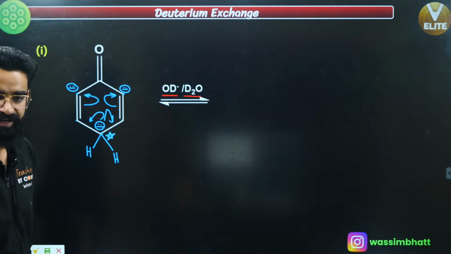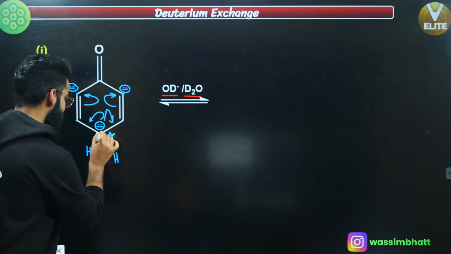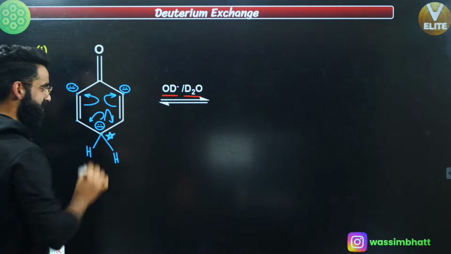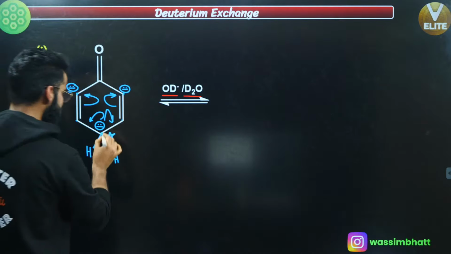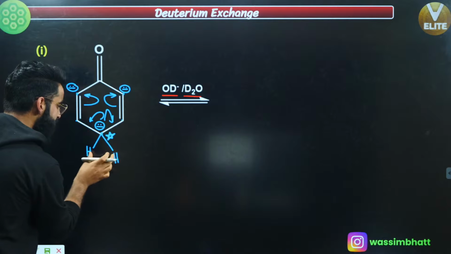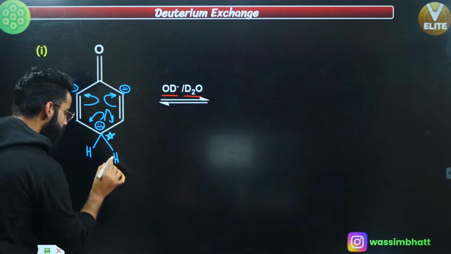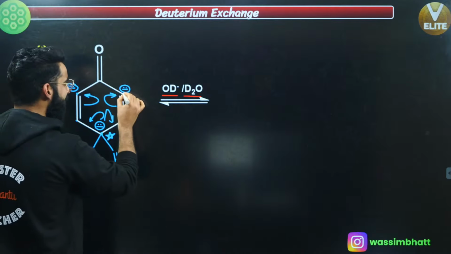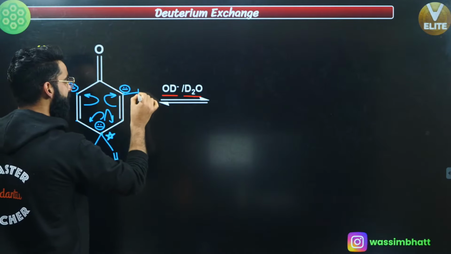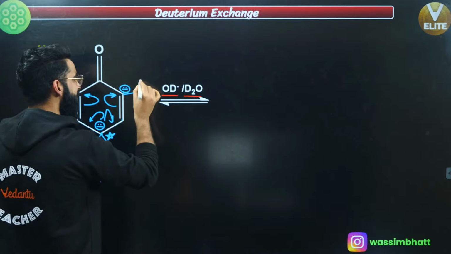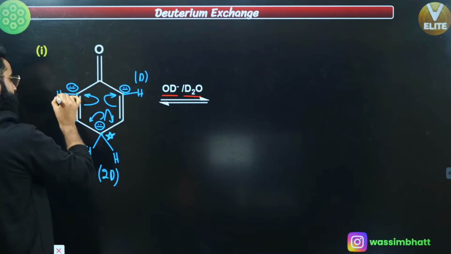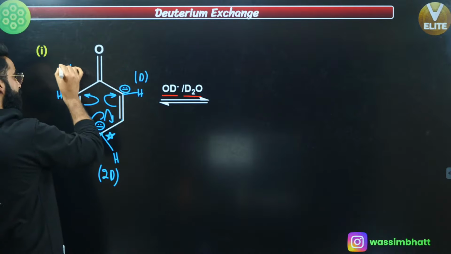So which carbons are getting a negative charge? I'll say this carbon is number 1, let's say this is 2. These 3 carbons are basically getting the negative charge, right? Over here, with this carbon, how many hydrogens are attached? 2. So instead of these 2 hydrogens, you are going to attach 2 deuteriums, right? How many hydrogens are attached to this carbon? There is 1 hydrogen attached, so instead of this hydrogen, you are going to attach 1 deuterium. Over here, again, you have 1 hydrogen attached, so instead of this hydrogen, you are going to attach deuterium.